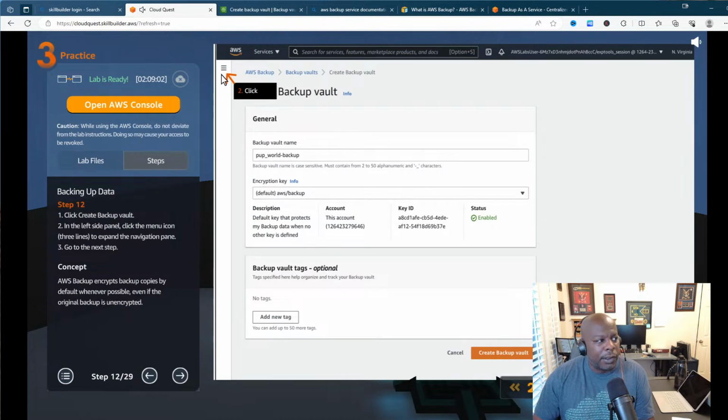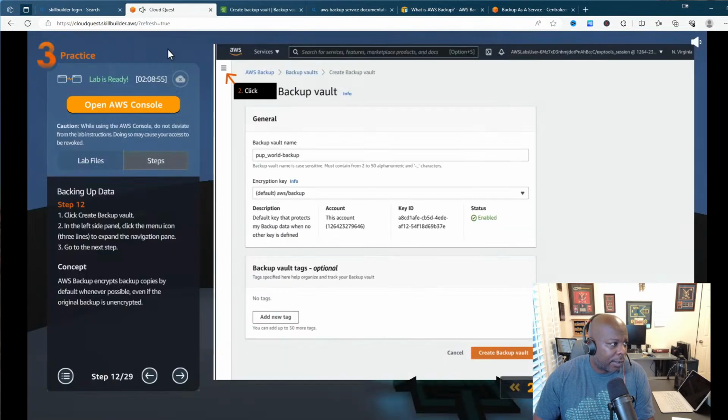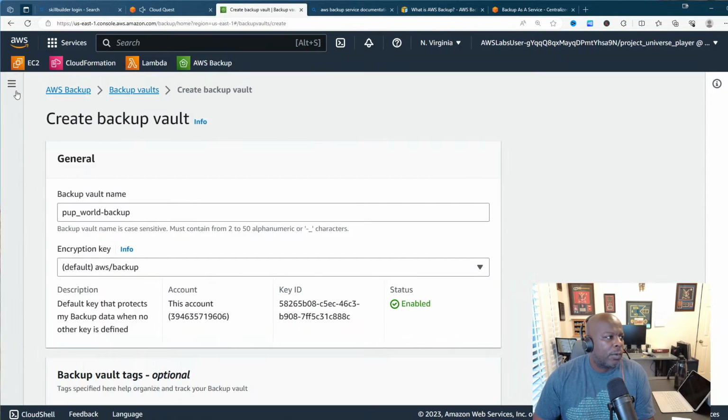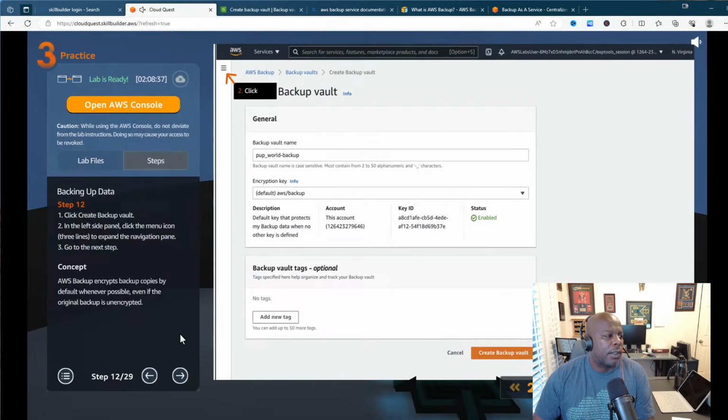All right, so now it wants us to click on this hamburger menu. That's what it's called, this little thing up here. It looks nothing like a hamburger, but that's what it's called. So click Create Backup Vault. In the left side panel, click on the menu icon, three lines, to expand the navigation pane, then go to the next step. So we want to come here, click on the hamburger menu, and then go to the next step.